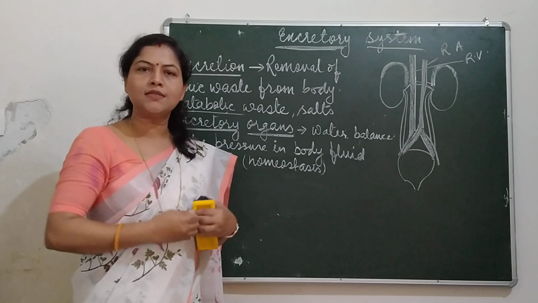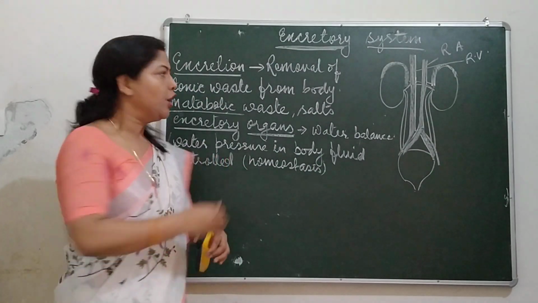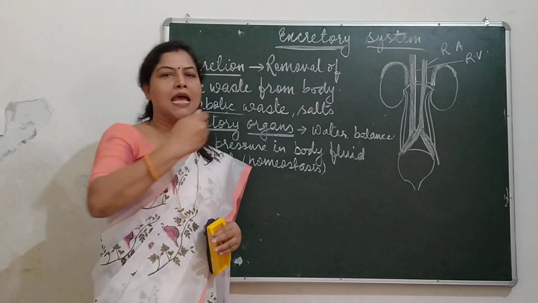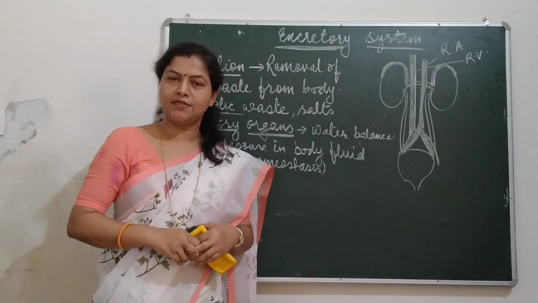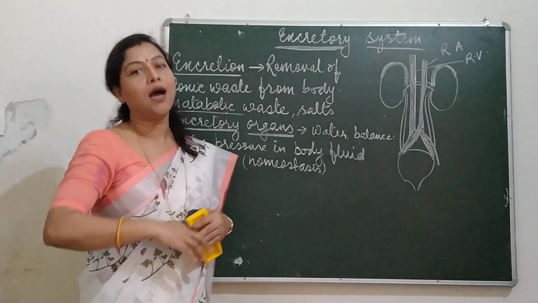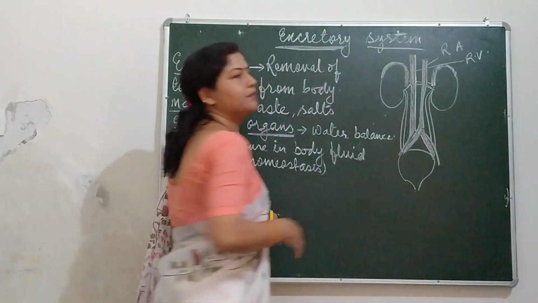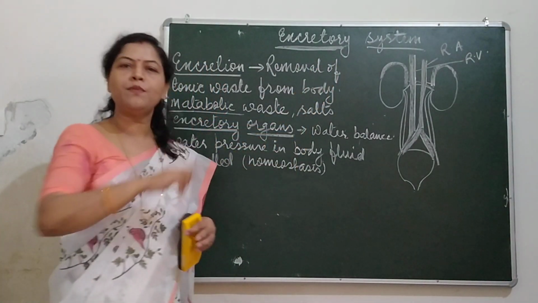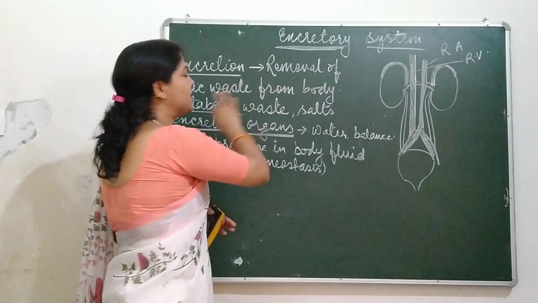So some good substances come and some toxic substances are also released. The good substances like oxygen and nutrients are absorbed by the body cells. But the harmful substances, the toxic waste, are eliminated from our body by this excretory system. That is why the excretory system is very essential to keep our body free of toxic waste.